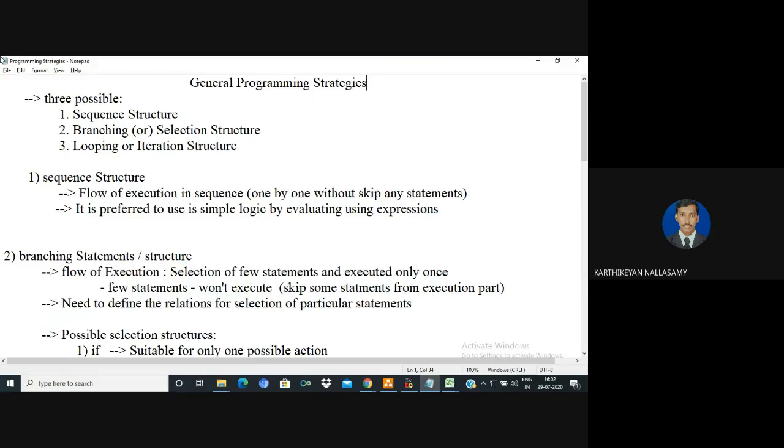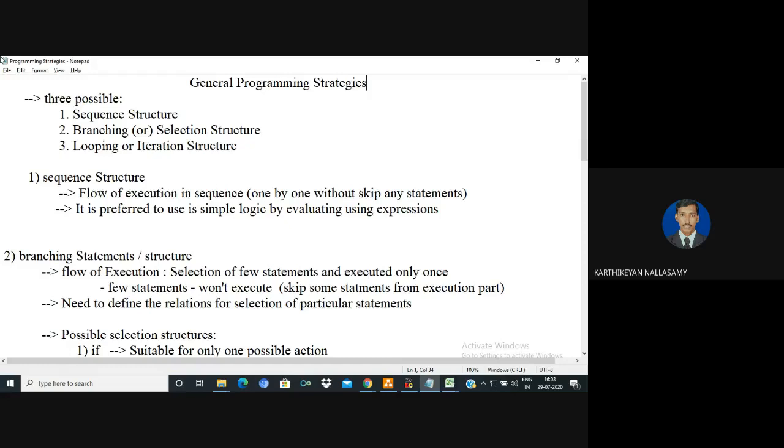For all applications we are unable to follow this sequence structure, but normal execution is top to bottom. In some cases we are unable to follow the sequence structure, so we prefer to go with the second structure, called branching or selection structure. In some cases, we expect to execute only a few statements, only one time, and we need to skip some of the statements. Then we go for a branching statement.